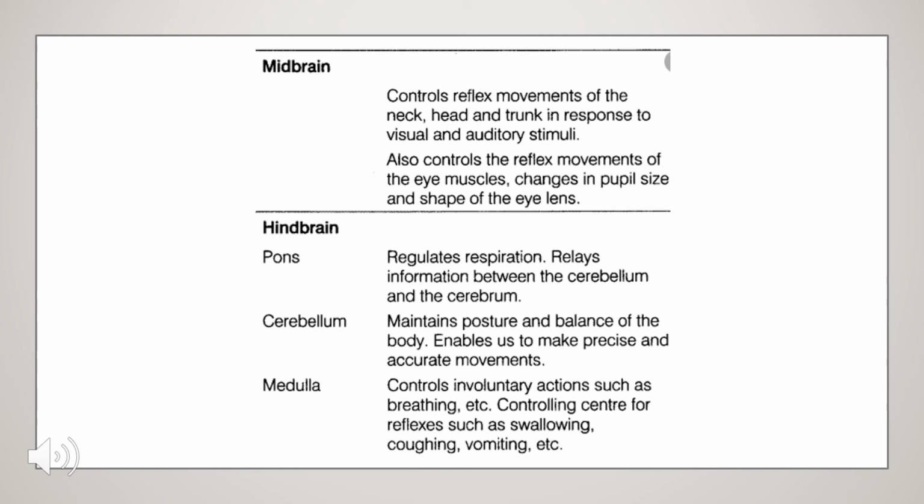If I'm talking about the functions of the midbrain, recalling what the midbrain does: it controls reflex movements of the neck, head and trunk in response to visual and auditory stimuli, and it also controls the reflex movements of the eye muscles, changes in pupil size and shape of the eye lens. So what you will do is make your own notes, make columns, and write down the forebrain, what the parts are, and what the functions of each part are, along with the diagram. That will make your study very easy.